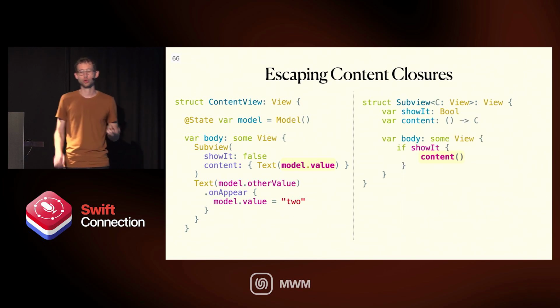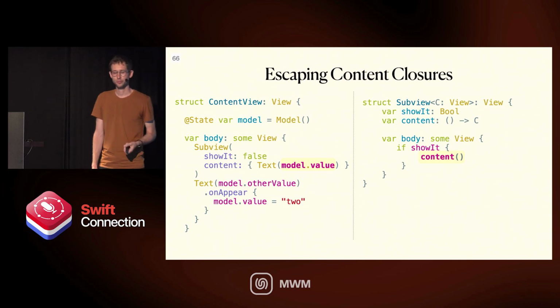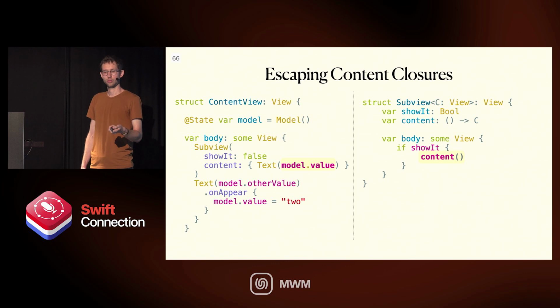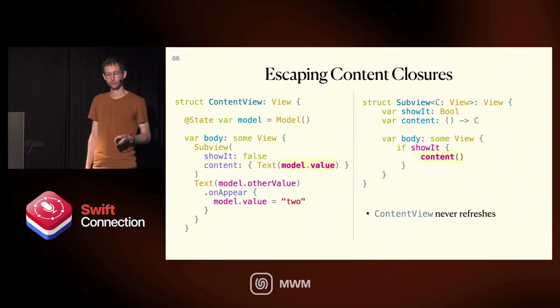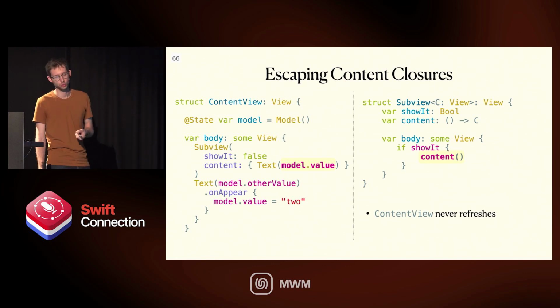So instead, if you drop that customized initializer and you just keep the content as a closure, in this case it's not going to be called, and it's not going to be refreshed unnecessarily. So first of all, content view never refreshes in this case, because, like I said, we don't use model.value, we only use model.otherValue.